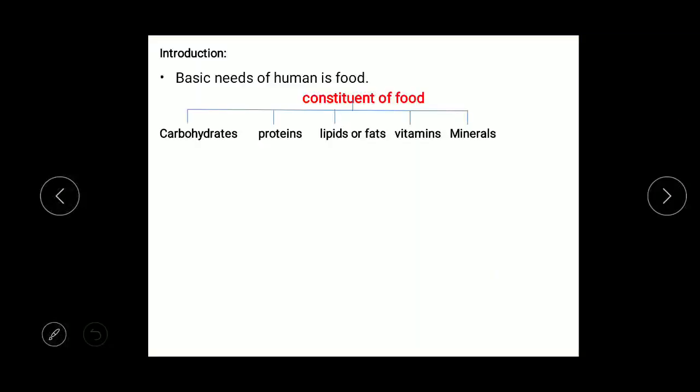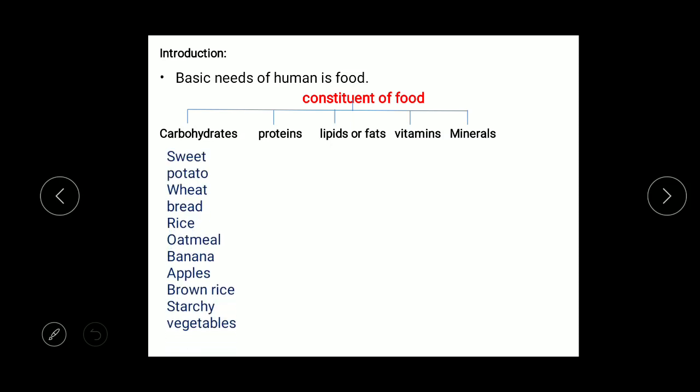Like clothing and shelter, food is the basic need of human beings. We eat different types of food. We eat rice, roti, paneer, fruits, vegetables. So all these different types of food we eat in our day-to-day life. Now what does that food actually contain, or what is the constituent of food? Food contains carbohydrates, proteins, lipids or fats, vitamins and minerals.